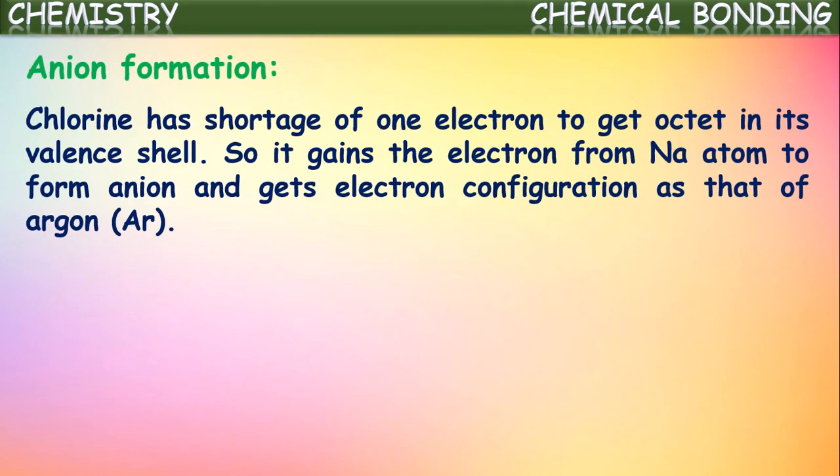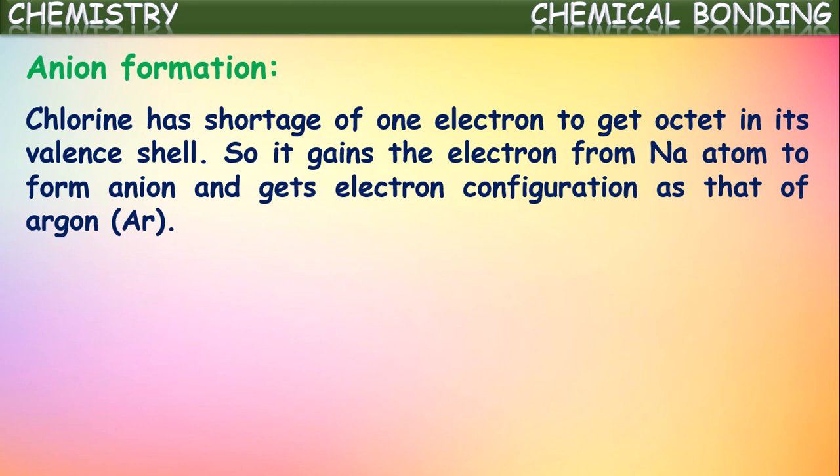Next, see the formation of anion. Chlorine has a shortage of one electron to get octet in its valence shell, because its atomic number is 17 and configuration is 2,8,7. As there are 7 electrons in its outermost shell, it is ready to gain one electron.